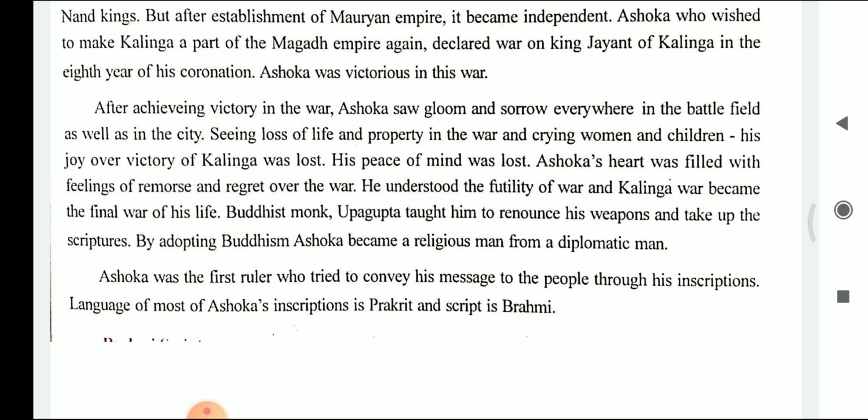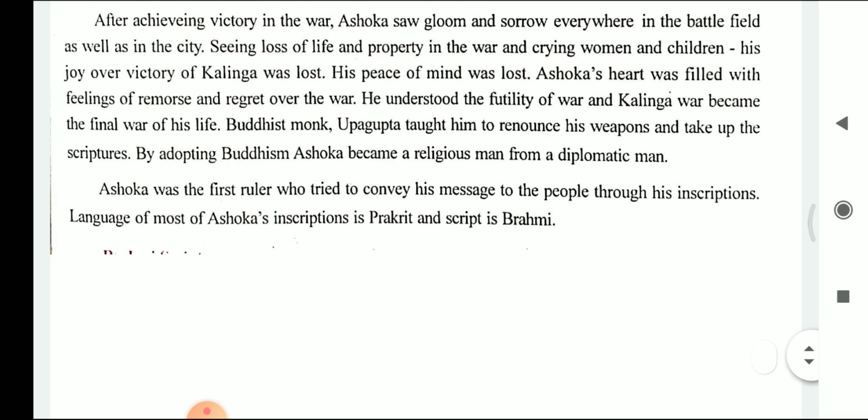Buddhist monk Upgupta taught him to renounce his weapons and take up the scriptures. The Buddhist monk taught him how to leave the weapons and start taking up the scriptures, that means the holy books. By adopting Buddhism, Ashoka became a religious man from a diplomatic man, and Ashoka was the first ruler who tried to convey his message to the people through inscriptions. Language of most of Ashoka's inscriptions is Prakrit and script is Brahmi.